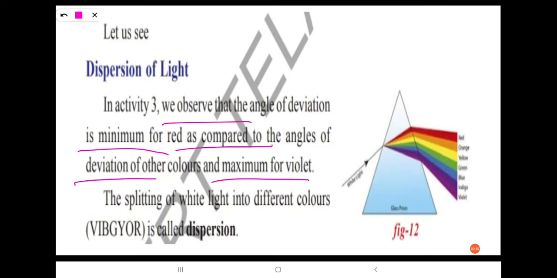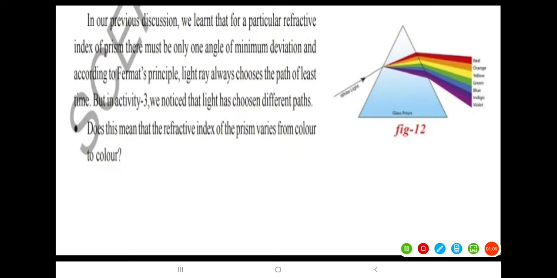And we know the splitting of white light into different colors is called dispersion. In our previous discussion, we learned that for a particular refractive index of prism, there must be only one angle of minimum deviation.